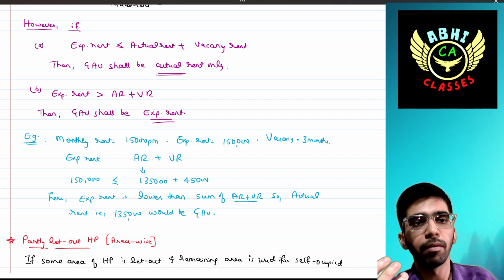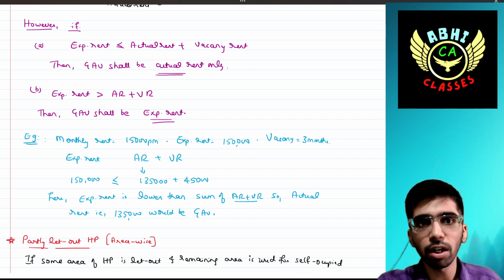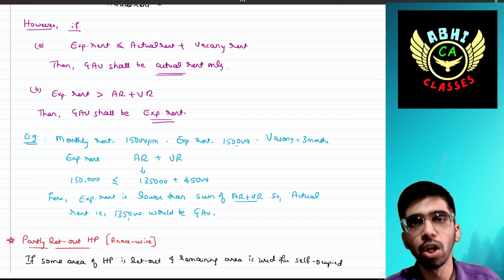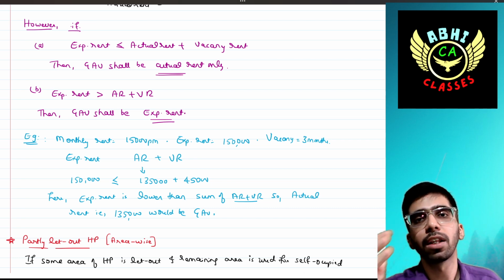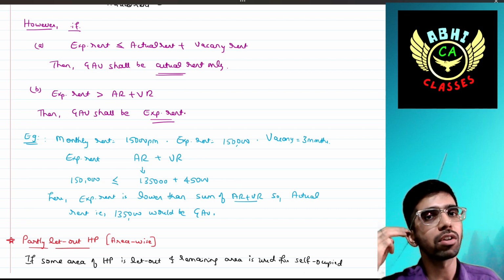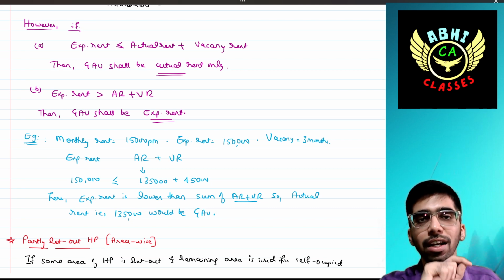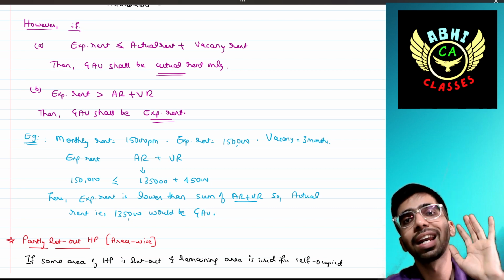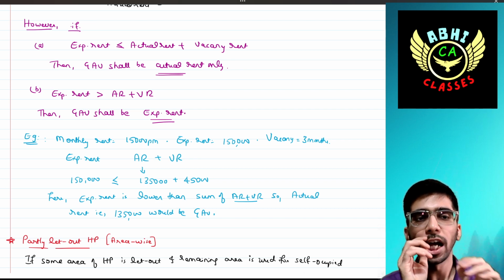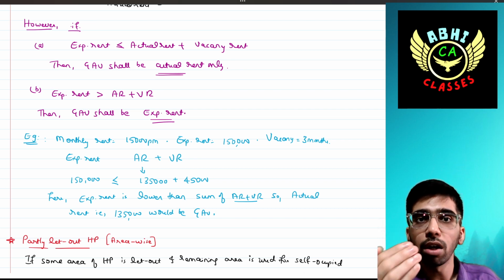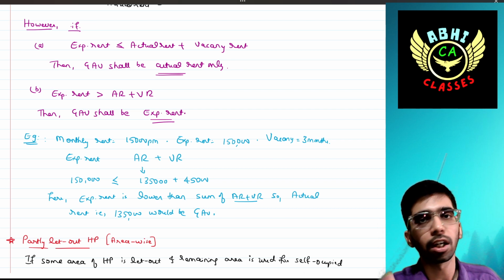We'll see one example. Monthly rent is 15,000 per month. Expected rent is given in the question as 1,50,000. Vacancy is for 3 months, which means the tenant has vacated the property for 3 months, so the owner has collected rent only for 9 months. Then we'll apply the formula. Expected rent is 1,50,000. Actual rent is 1,35,000, that is 15,000 into 9.